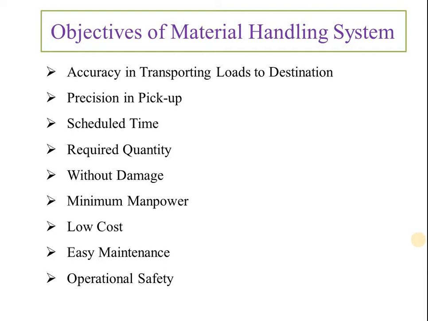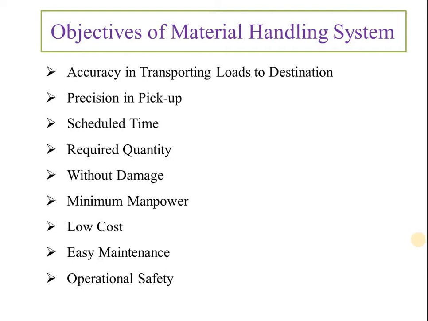It may be unit load or it may be bulk load for your production process. Required quantity, whatever the required quantity for production process or for assembly lines, should be achieved within a particular scheduled time. So this is also one more objective. And the next thing is without damage, meaning there should not be any damage during the transportation. So that is also an important parameter.